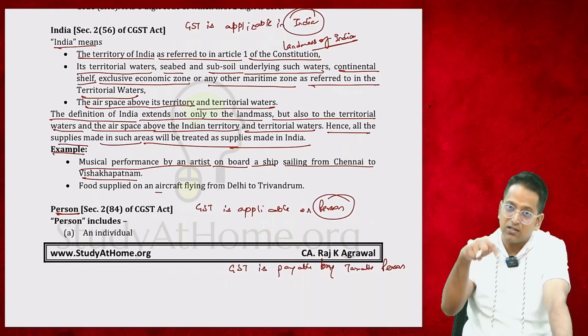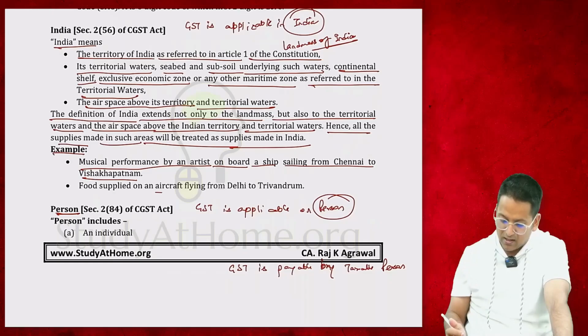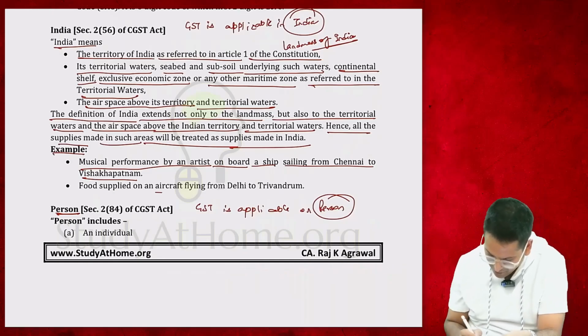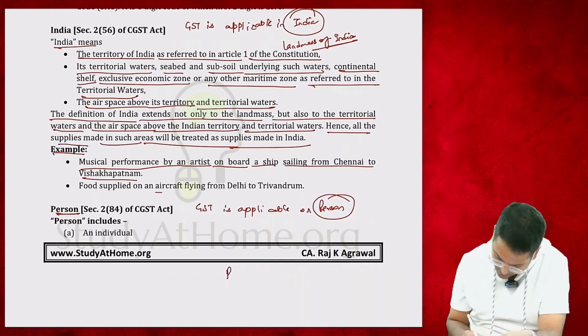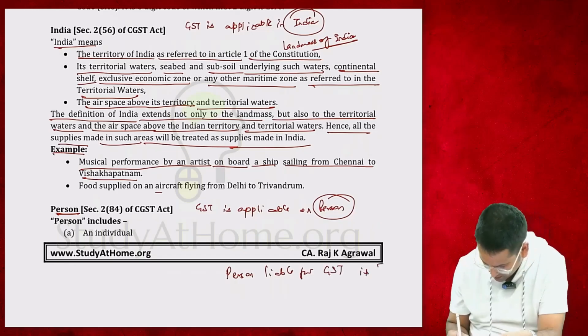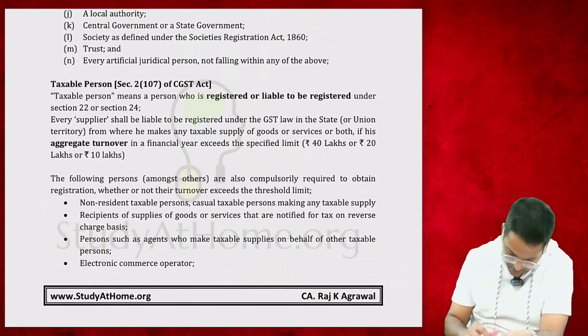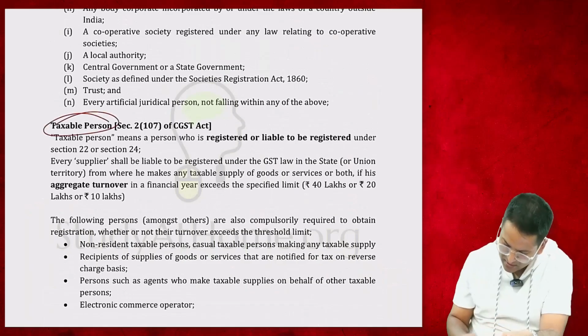He will be paying GST. He is liable for GST. Or we write it like this: person liable for GST, that is the taxable person. We need to look at two definitions one by one. Now we'll look at person. Then you will see taxable person after this. Okay?